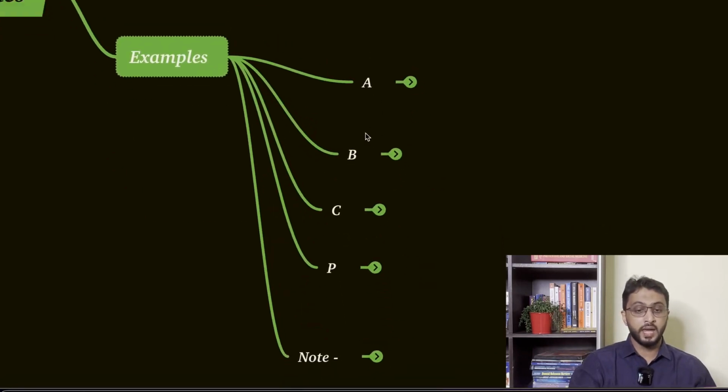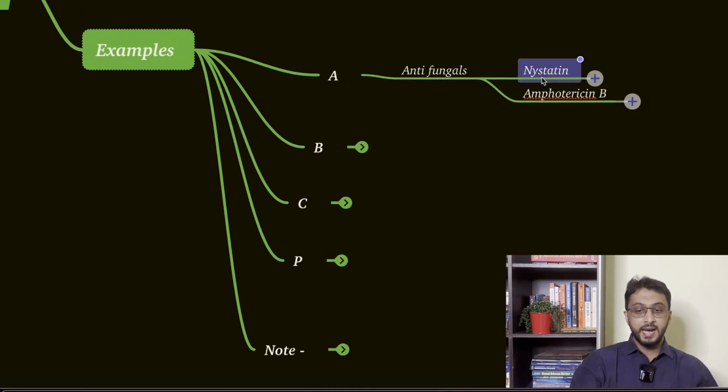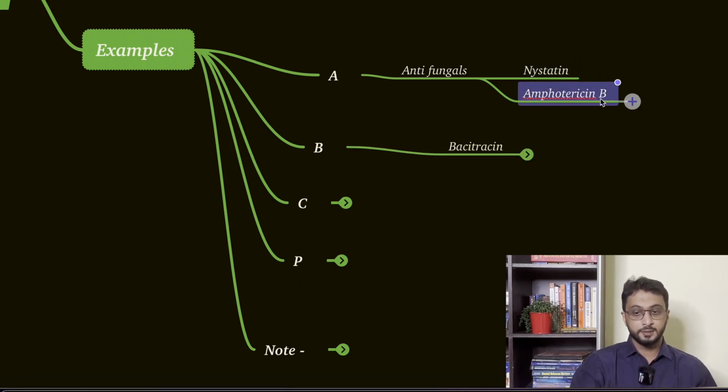How you can remember is ABCP. Okay, ABCP. A for antifungal drugs. Now, this is again not directly your antibacterial or antibiotics, but it's antimicrobials. Nystatin, amphotericin B. Both are antifungals. We'll come to antifungals later on, but please note there are two drugs, nystatin and amphotericin B. Now, B for the next one.